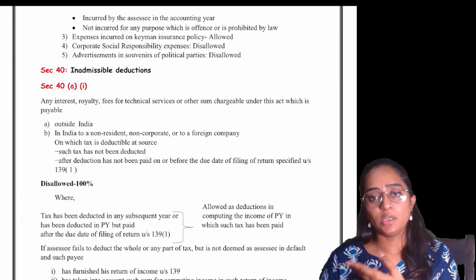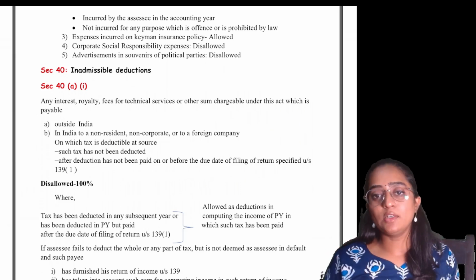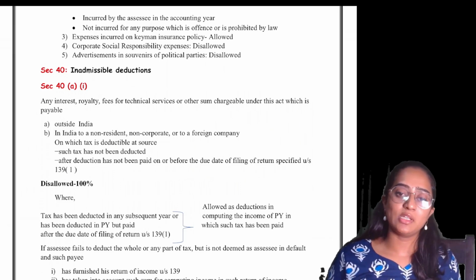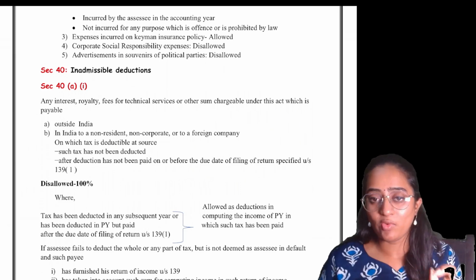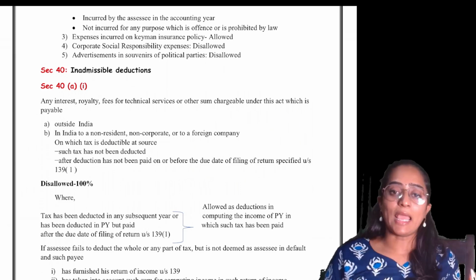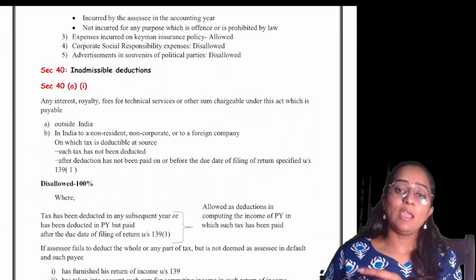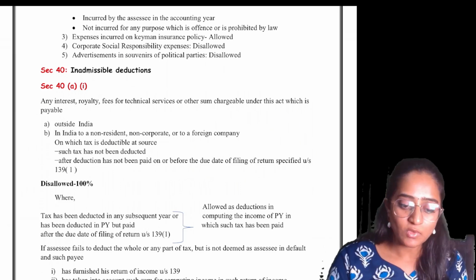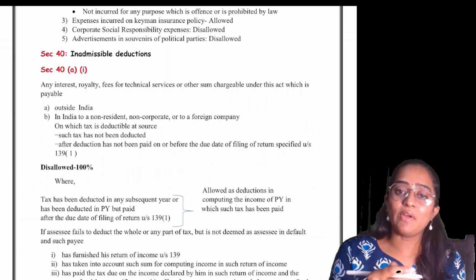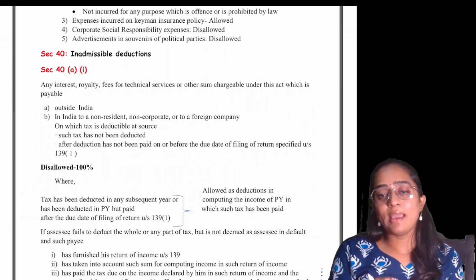For individuals, it's going to be 31st July. For companies which need to submit Form 3CEB, having associated enterprises outside India, the due date would be November 30th. For other tax audit cases, wherein tax audit is applicable, it would be 31st October. In all the other cases, it is going to be 31st July.